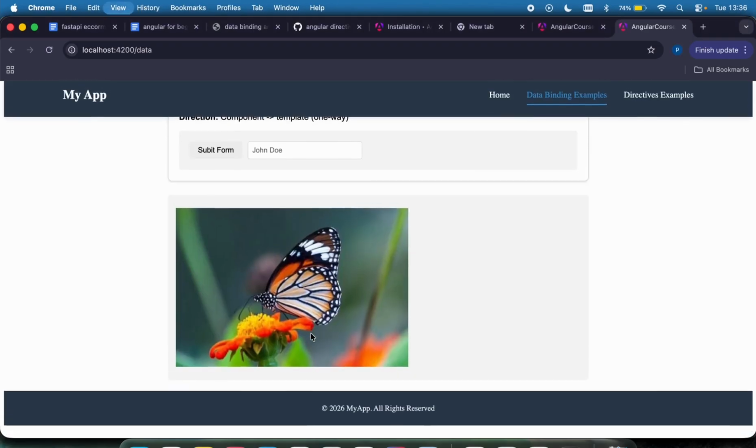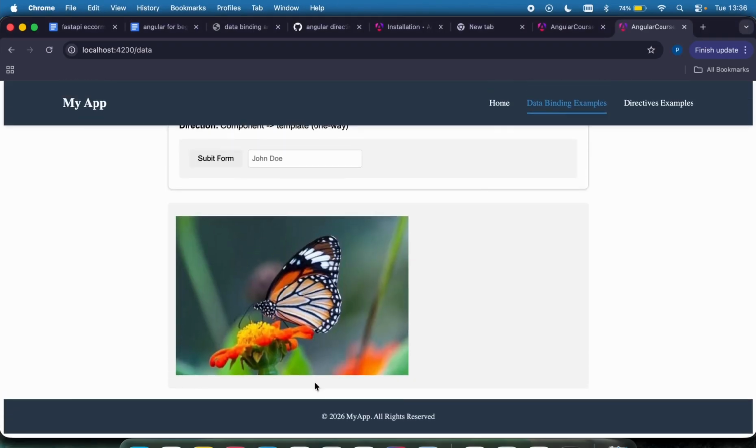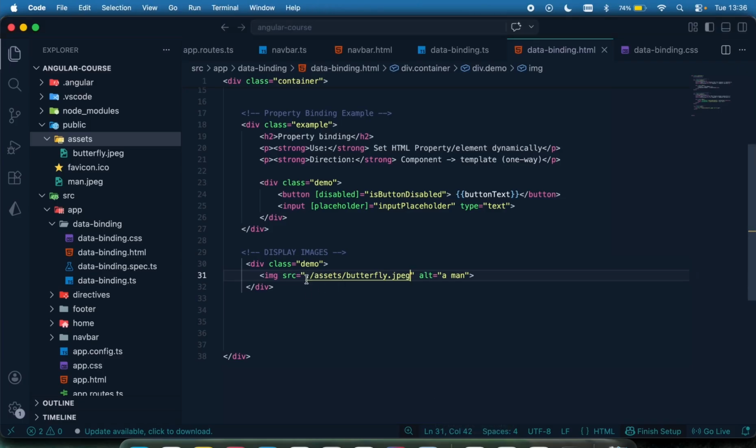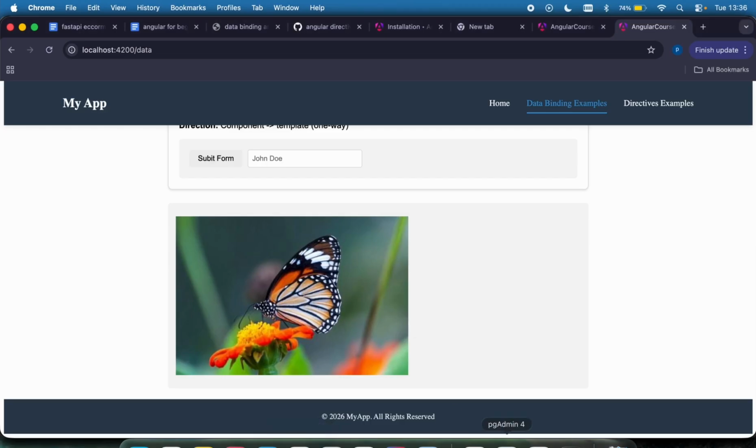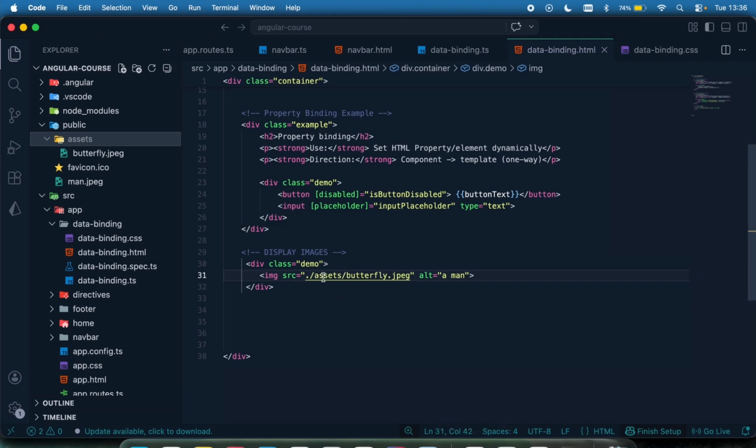Let me see. You can see the butterfly is displaying right here. So when you do a dot in your src, by default it scans the public folder, and you can then find every other subfolder, as we can see right here. Okay, so that's probably it.